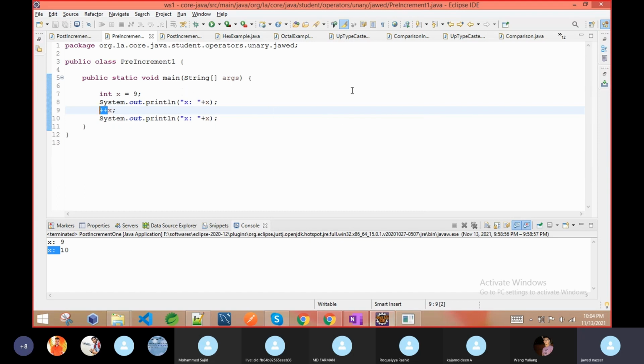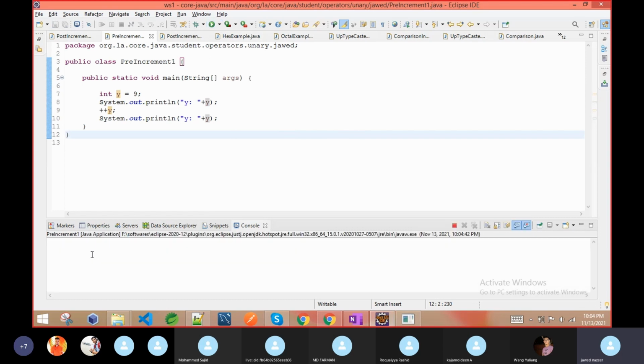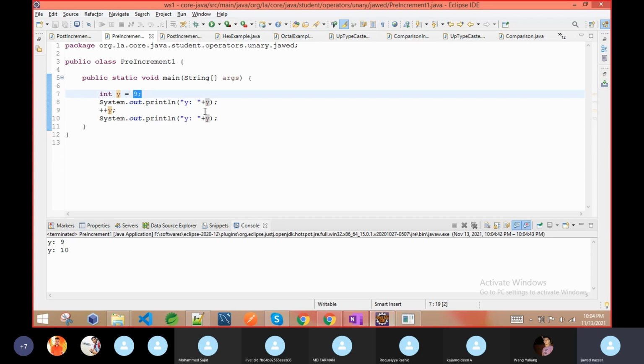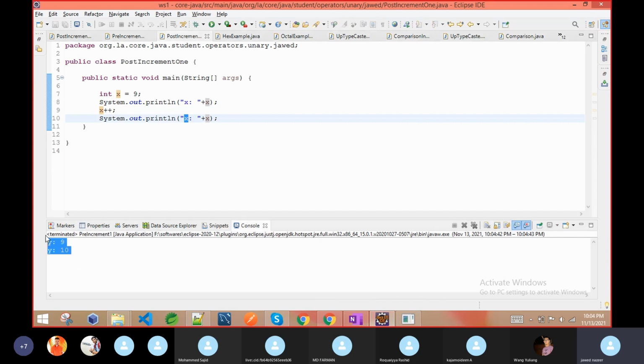So now if I write the program and execute it, what will be the value? If you see, we will change the variable name, so at least you will realize that both are not the same. It is not like I am executing the same program. If I run this program, you can see the same result. Even if I do the pre-increment, I give the same value, but if I do the post-increment, this time I did the X. So we are not executing the same program. That's why I changed it.